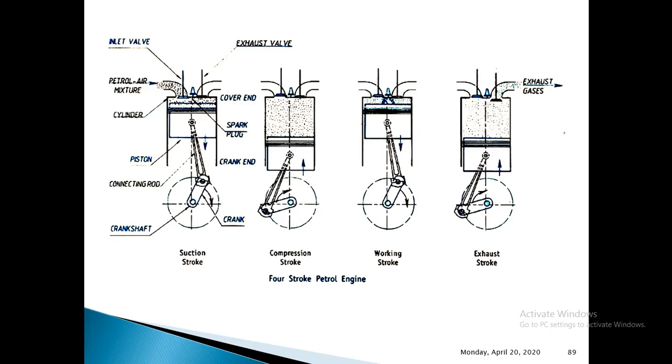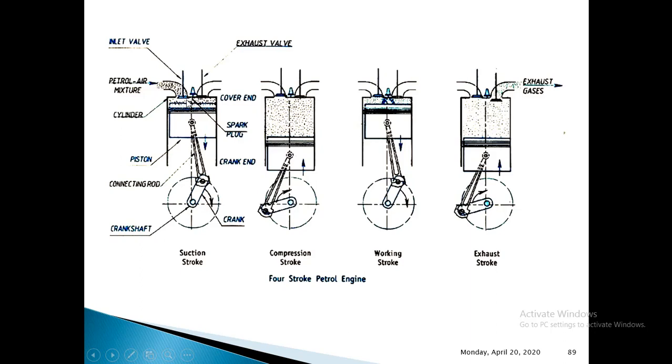Now let us see what will happen in all the 4 different strokes here. So first let us begin with the suction stroke. I will tell you the overview of this suction stroke first. As already we have discussed the terminologies of these IC engines, you can see here I have given the names. This end is called the cover end, or you can call it top dead center, and this end is called the crank end. You can call this bottom dead center. So this is BDC and this is TDC. This is a nomenclature we have already discussed.